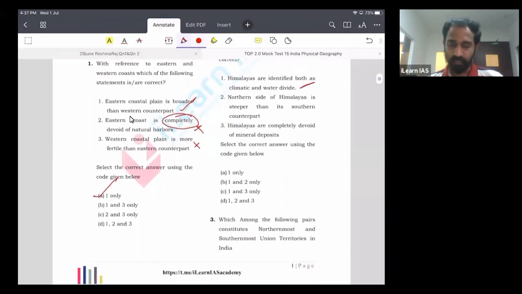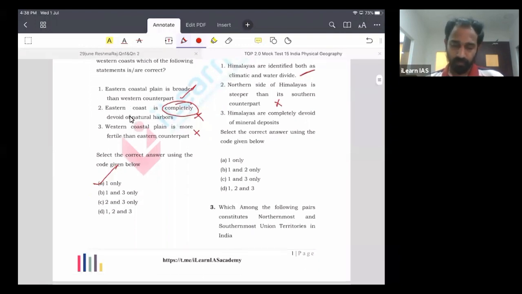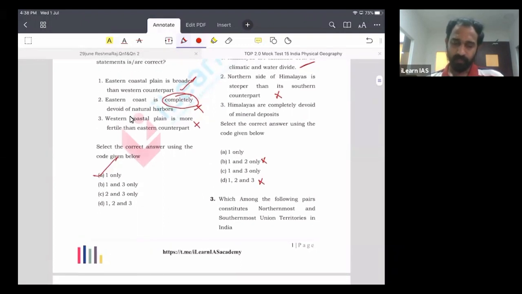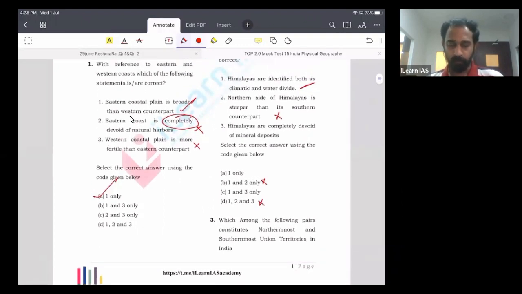Let us look at the second statement. The northern side of Himalayas is steeper than the southern counterpart, which is an obviously wrong statement, because the southern part is steeper and the northern part is gentler. So you can eliminate statement 2. There are only 2 options left, so the answer will depend upon whether statement 3 is correct or not.